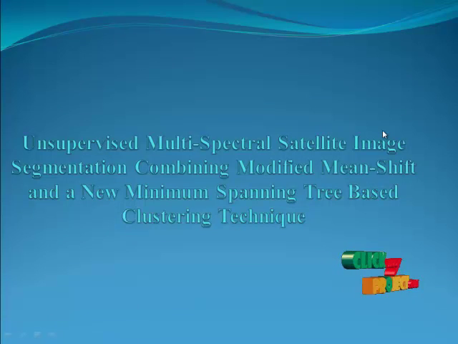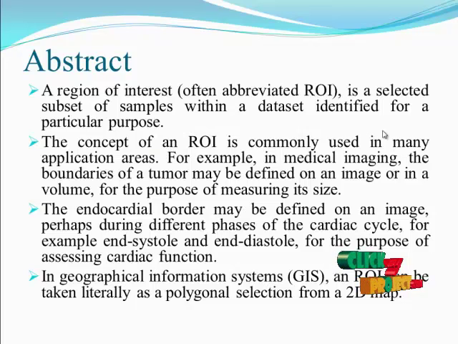Let's discuss the product. Our product is unsupervised multispectral satellite image segmentation combining modified mean shift and a new minimum spanning tree based clustering technique. An unsupervised object based segmentation combining a modified mean shift, that is MS, and a novel minimum spanning tree, MST, based clustering approach for remotely sensed satellite images has been proposed in this correspondence.